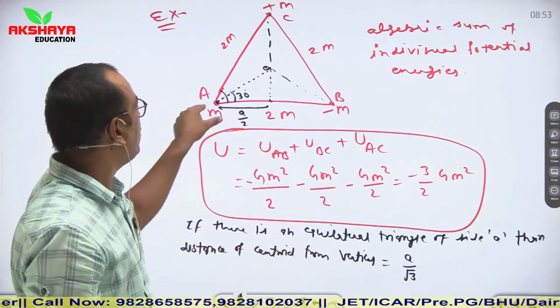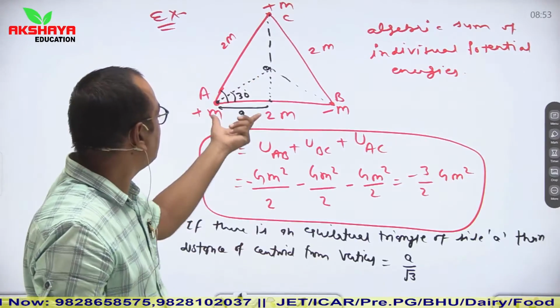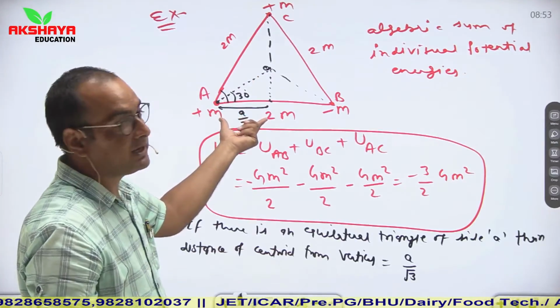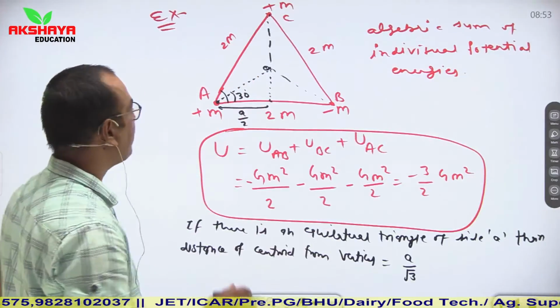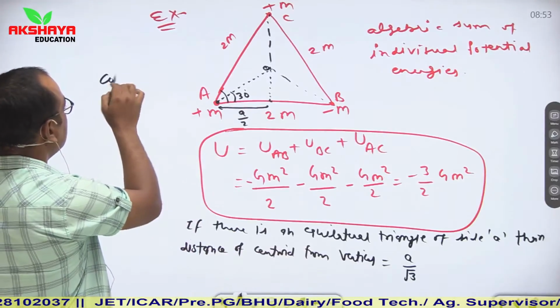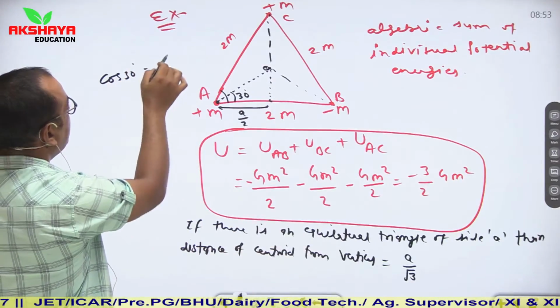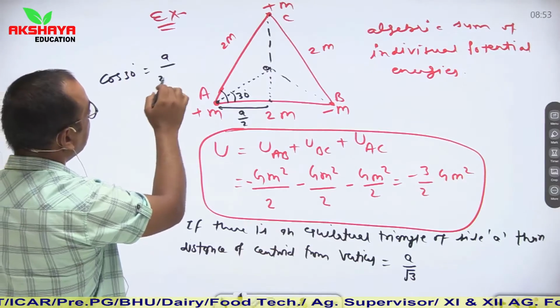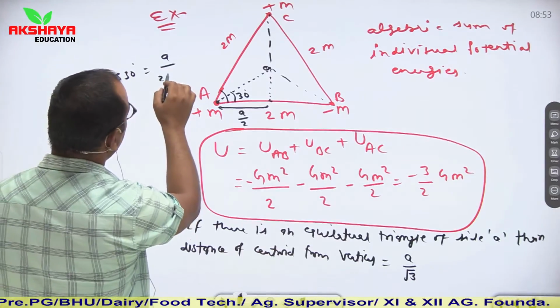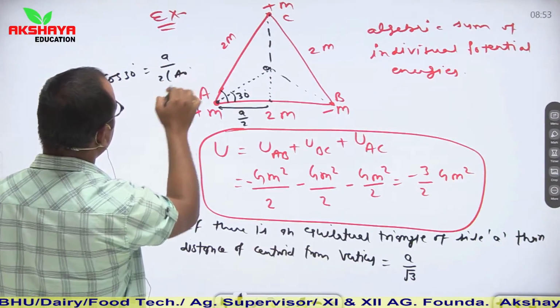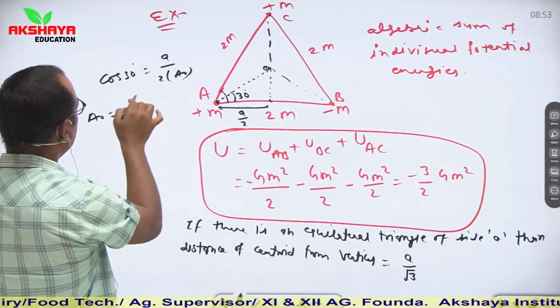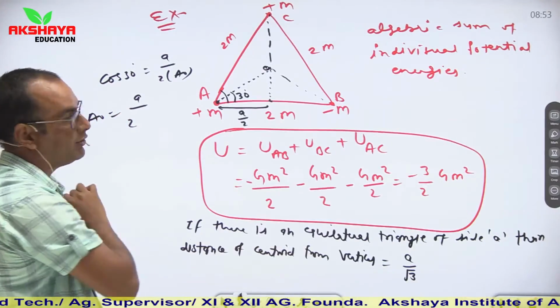So AO is hypotenuse, a/2 is base, so base and hypotenuse are found in cos theta. So cos 30 is equal to base upon hypotenuse, and AO is what we have to calculate. So AO is equal to a/2 divided by cos 30.